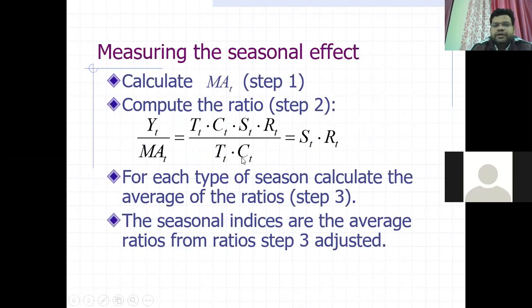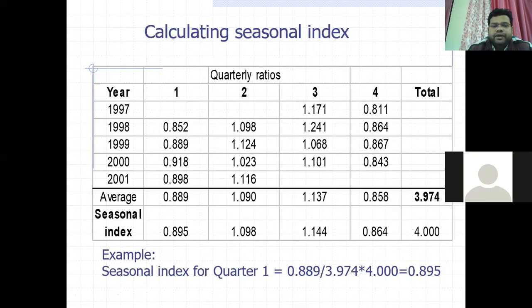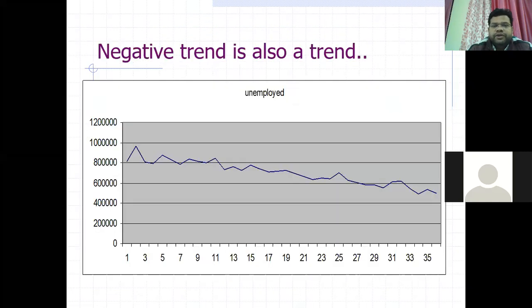So there will be only the seasonal and random components. We will use the multiplicative method and divide it by the moving average. Then we have only the seasonal and random components. Then you can analyze the contribution of the seasonal effect, because the random component will always be there. You cannot detach it. So this is how you calculate the seasonal index in this method.